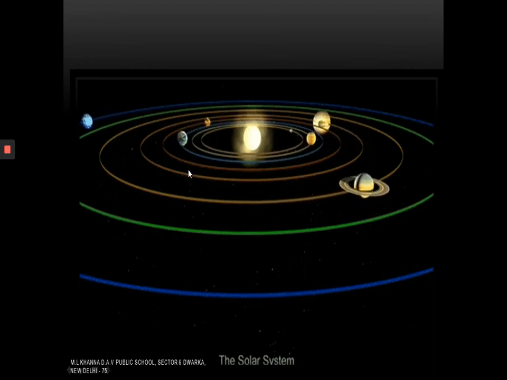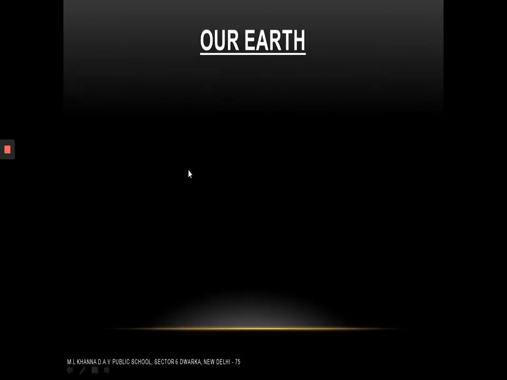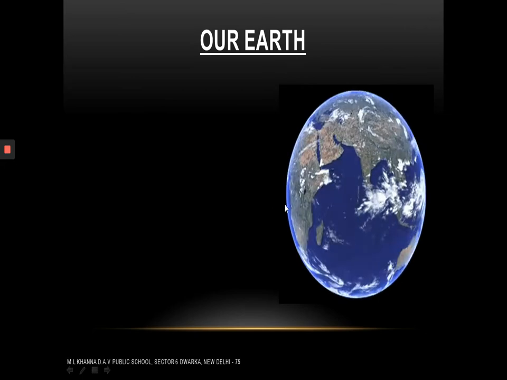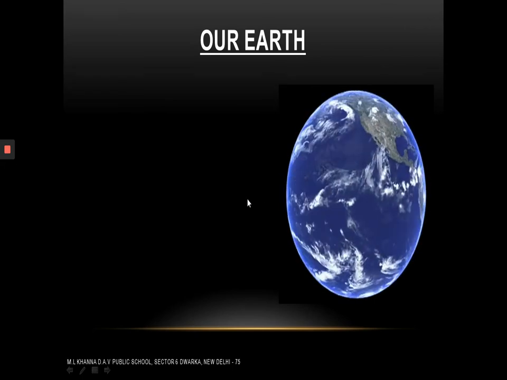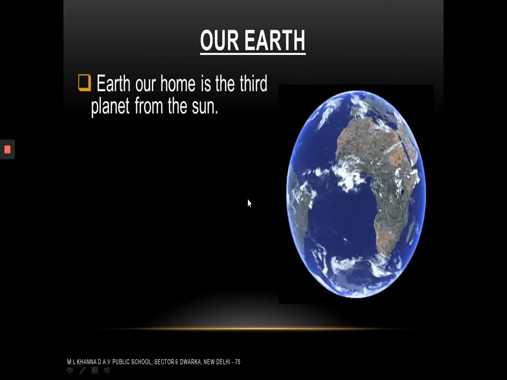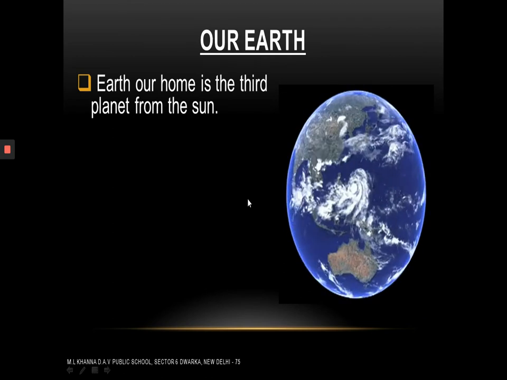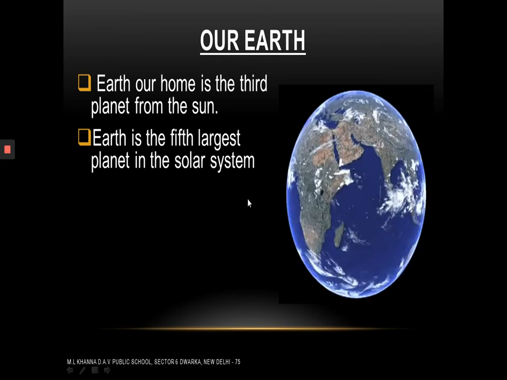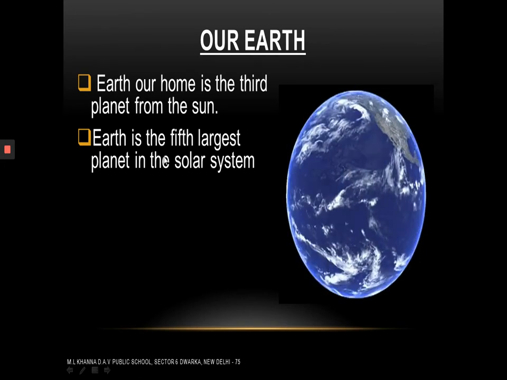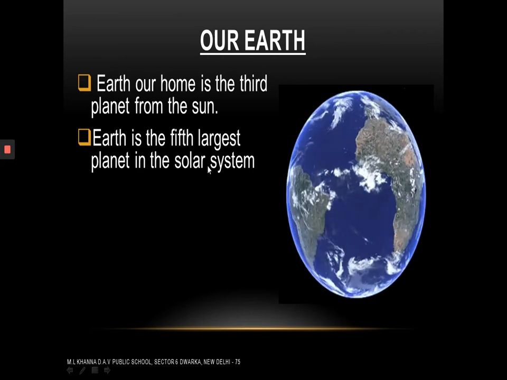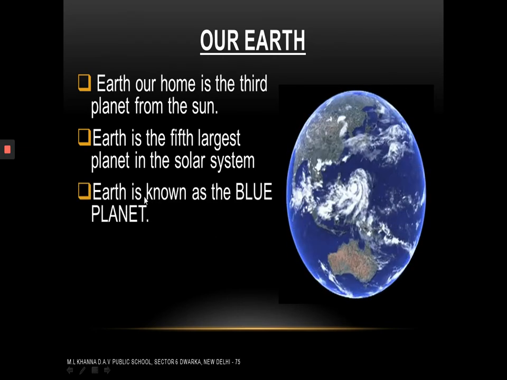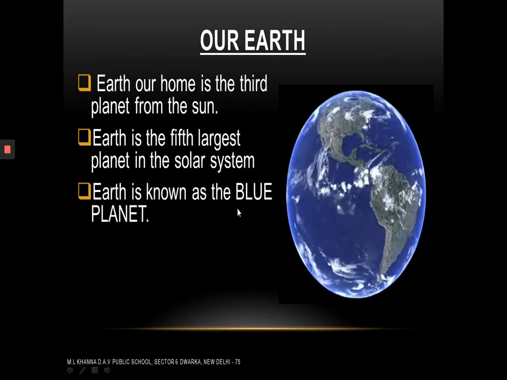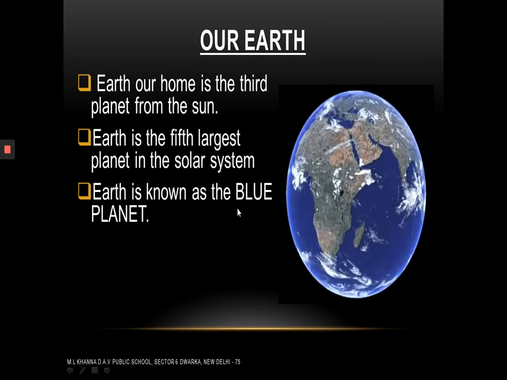Now let us move on to our planet, our Earth. Do you want to see how Earth looks? Here it is. Dear students, Earth, our home, is the third planet from the Sun. Earth is the fifth largest planet in the solar system. Fifth largest when we talk about the size. Earth is known as the blue planet. Why is it known as the blue planet?